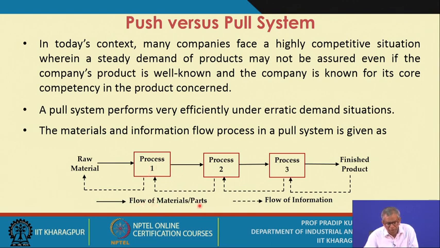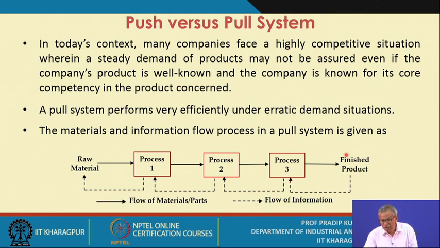The flow of materials or parts is in one direction, from left to right, that means from the upstream to the downstream process. This is the upstream process, and this is the downstream process. The materials flow in this direction, whereas the information flow is in the opposite direction.